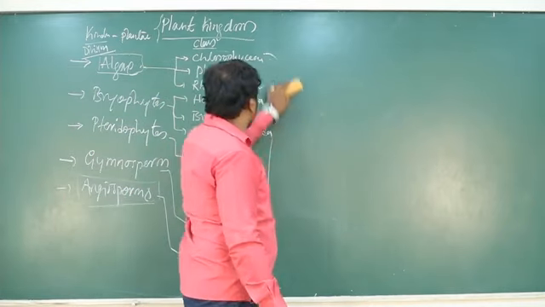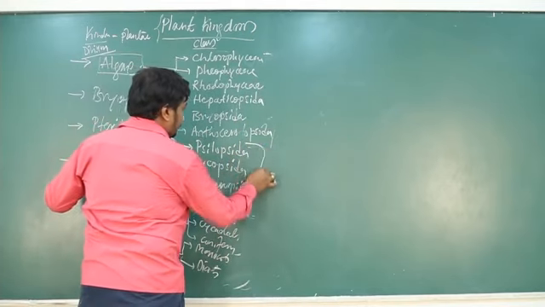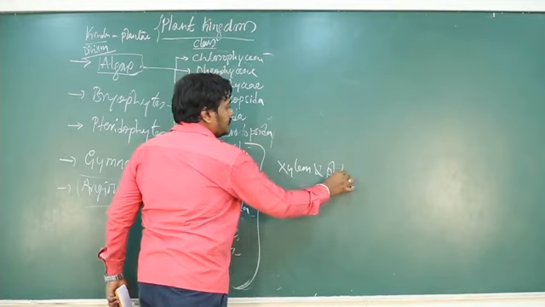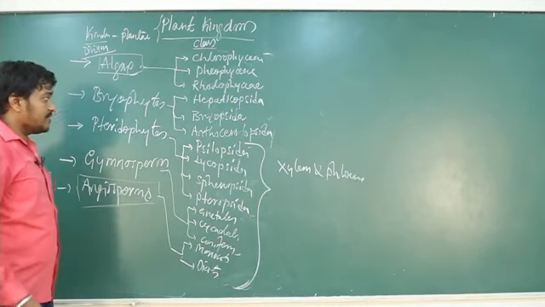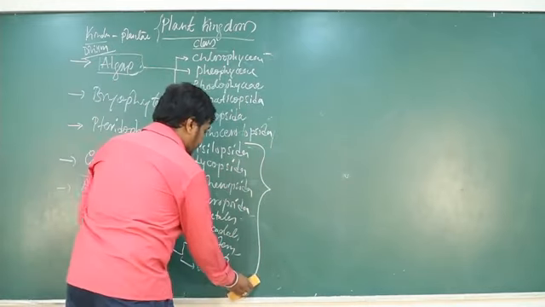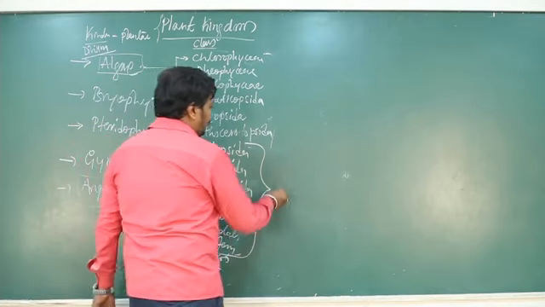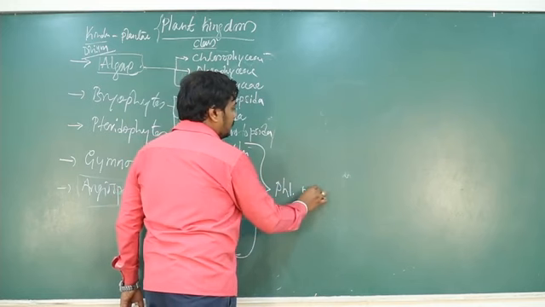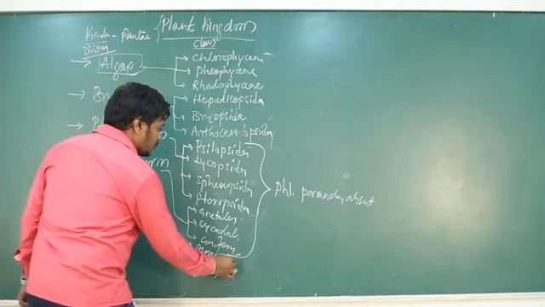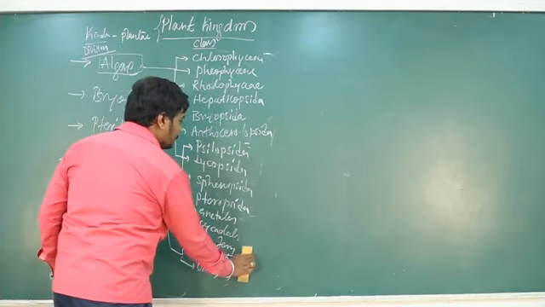Then with respect to the presence of xylem and phloem, pteridophytes have xylem and phloem. With respect to phloem, up to angiosperms, phloem parenchyma is absent. They are present in monocot and dicot. That is one thing. And the next thing, in case of gymnosperms, vessels are absent.